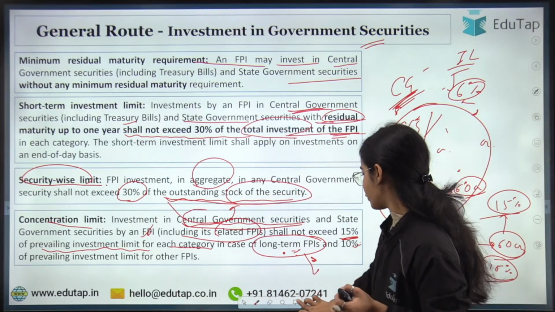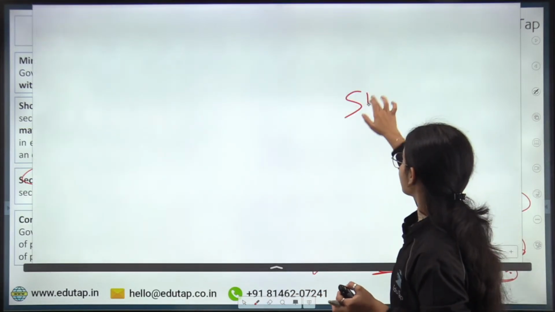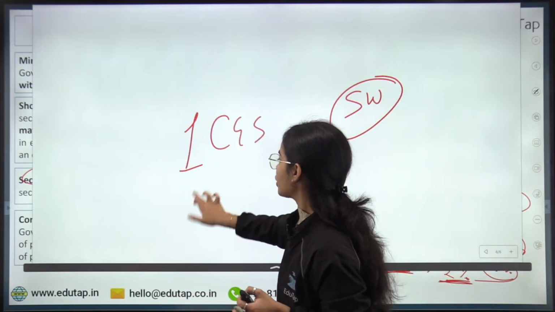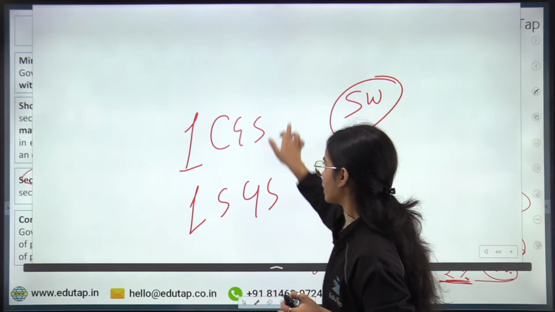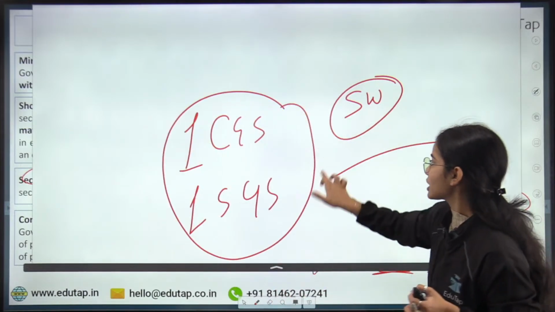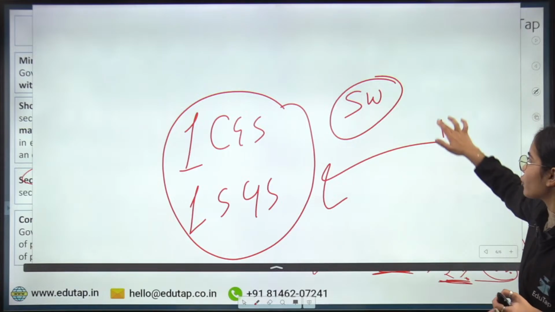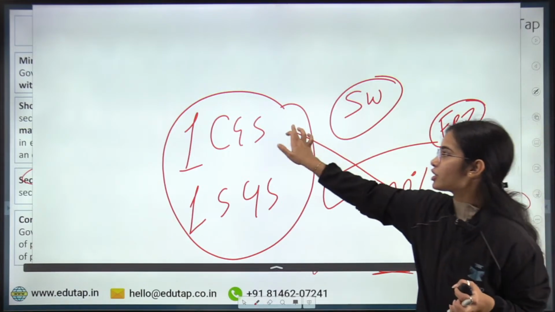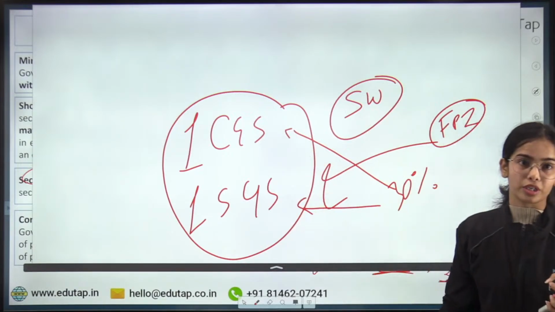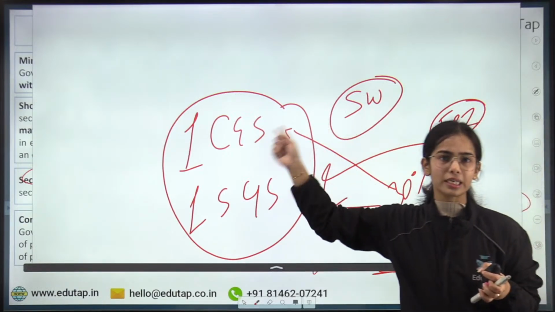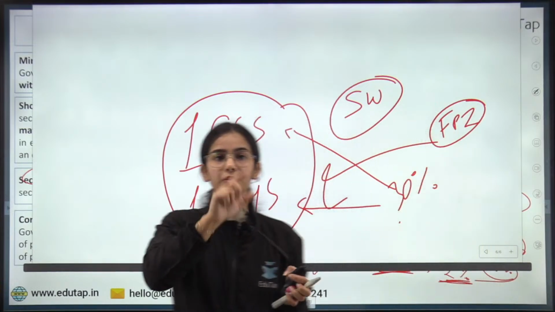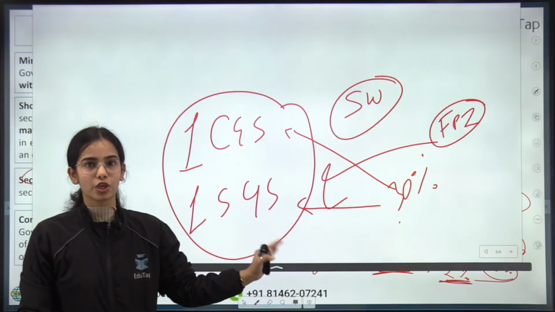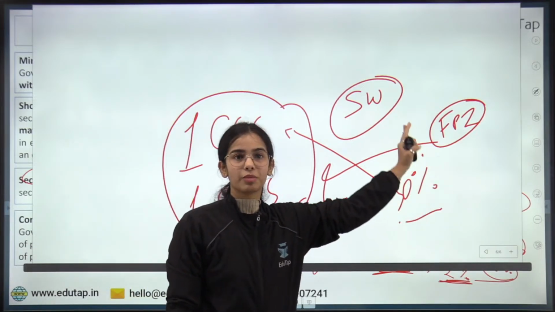So there is the difference in the security wise limit. We are saying that a single central government security or a single state government security should not have too much concentration or too much investment from foreign portfolio investors. So that's why the limit is 30% for the central government security, for the state government security. Only 30% in a single central government security can be invested by the foreign portfolio investors, and similarly for the state government security, only 30% can be invested by the FPI.